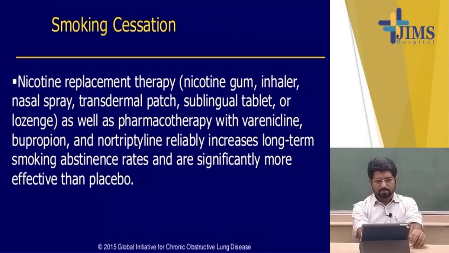What medicines are available? There is nicotine gum, nasal spray, transdermal patch, sublingual tablet or lozenge. Other drugs are available such as varenicline, bupropion and nortriptyline. These are also useful for long-term smoking abstinence.